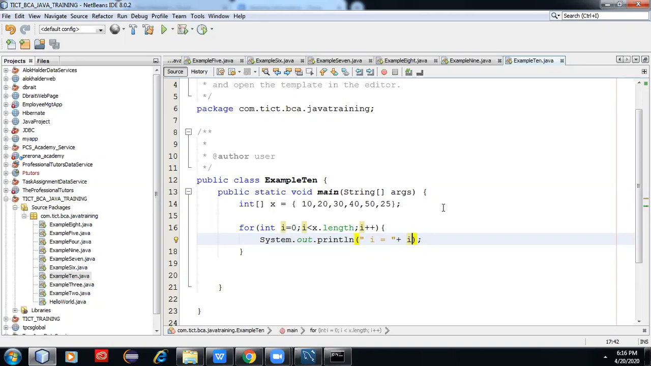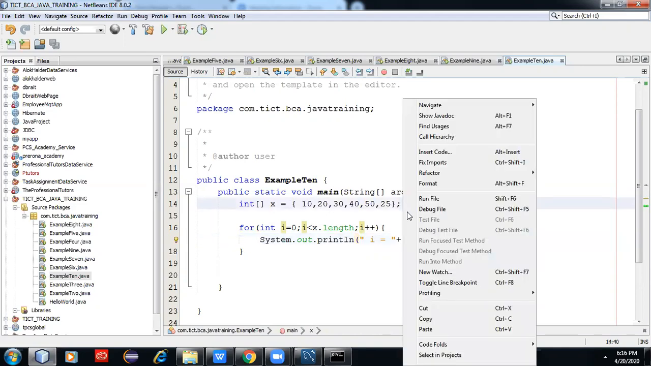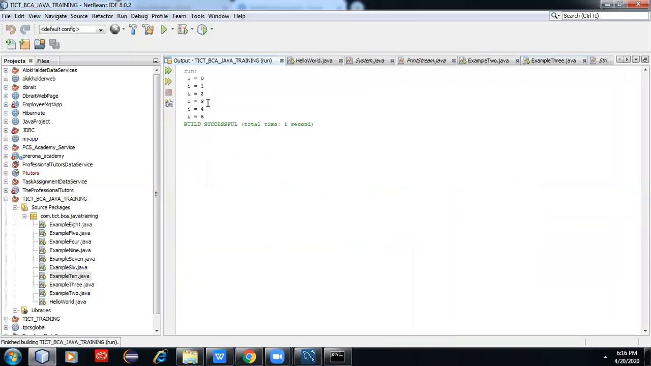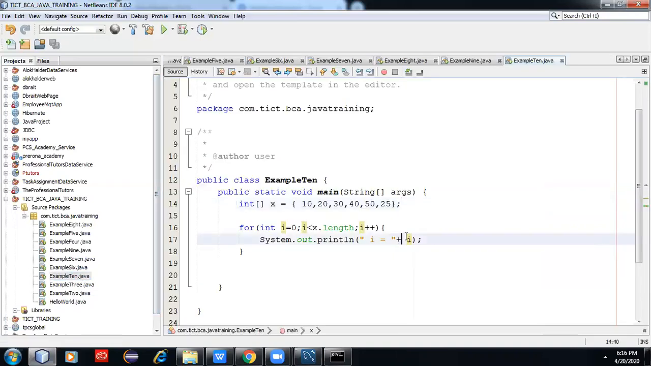What is the learning of the for loop? For loop has three steps. First is initialization, then condition, and then increment or decrement. Here I am doing the increment to go through this array. If I run this program, sorry, I need to print the array value, so I need to write x bracket.